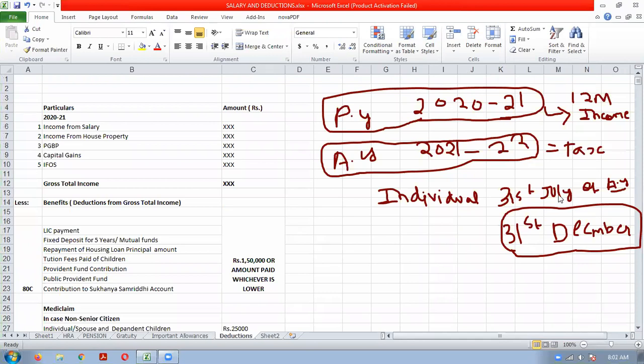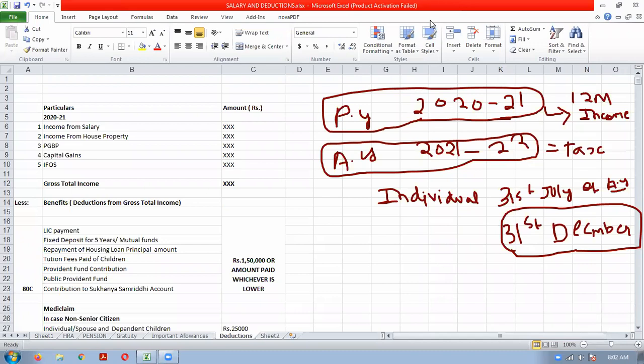If tax audit is applicable, different provisions will be there. But just now we are understanding about the individual case only. A salaried individual is liable to pay tax by 31st July of the assessment year, normal provision. But for the current year, government has given 31st December as the time, considering the current situation.